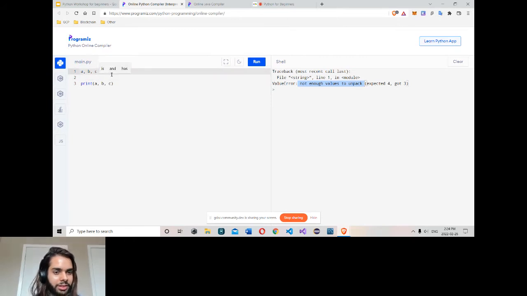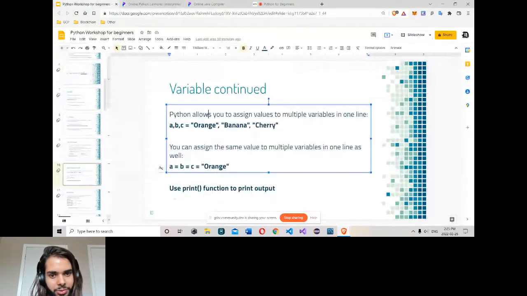So whenever you try to assign multiple values to multiple variables in one line, try to have the same number of variables and values in the same line. If we have 3 variables, we should have 3 values. It's necessary. If we add one value here or here, we get an error. So this is the way to assign multiple values to multiple variables in one line.